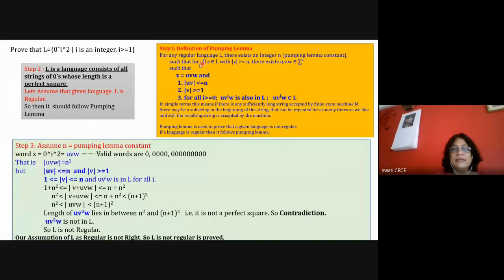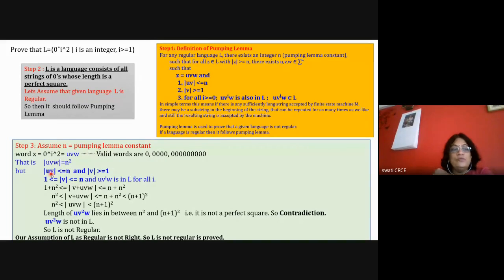But as per the pumping lemma theorem, we can say that the magnitude of UV is less than or equal to N, and the magnitude of UV is greater than or equal to 1. That's what I'm writing. Now you see both the statements. If we consider only V, then V is greater than or equal to 1, and it is less than or equal to N.